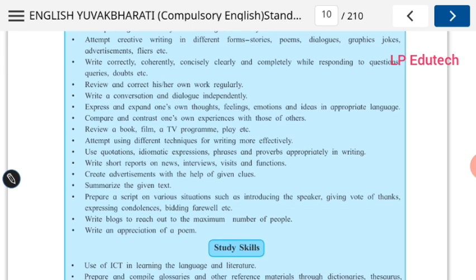Compare and contrast one's own experience with those of others. Express and expand one's own thoughts, feelings, emotions and ideas in appropriate language. Review a book, film, TV program, play, etc. Now, reviewing a book: what is told in that book, why should the readers read the particular book?